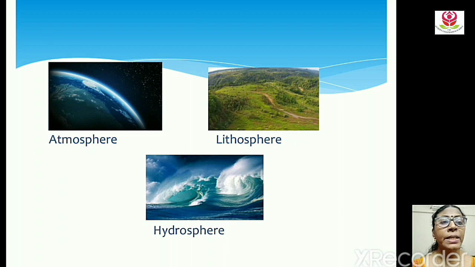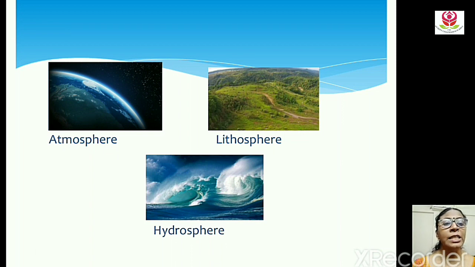Now next is lithosphere. The land portion of the earth's surface is called lithosphere. 29% of the earth's surface is occupied by land, and it includes rocks, mountains, beaches, etc.